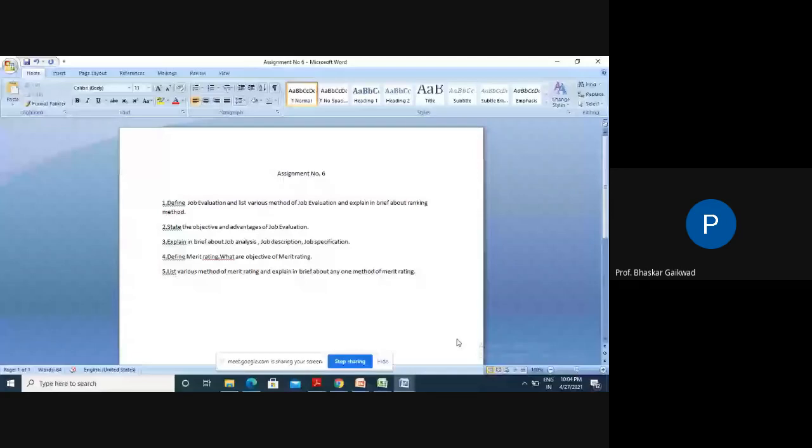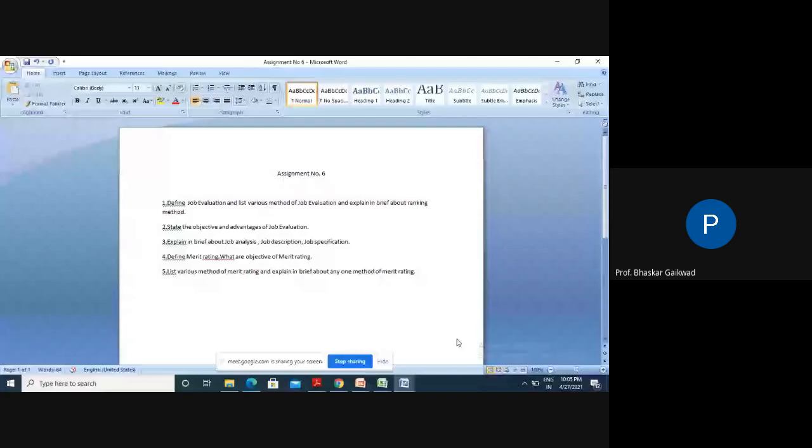Then next point: job evaluation eliminates, or at least minimizes, the grievances of the workers about absolute and relative wage rates. Every year, once the financial year is over, the workers in the industry always demand an increase in salary. So if you give them a base, then the grievance will not be there. In order to minimize this grievance in industry, we require job evaluation.